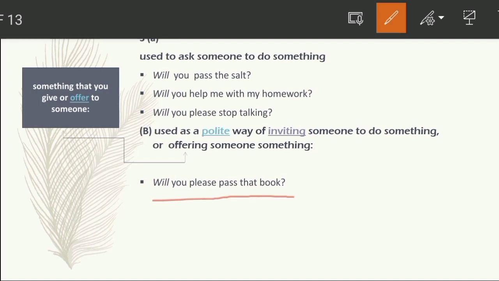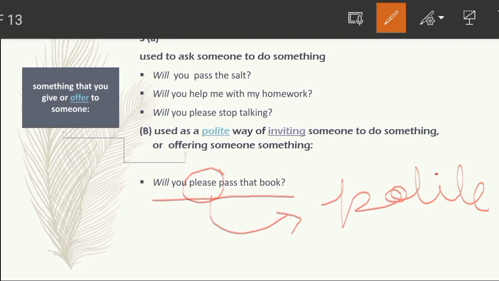The first is that if you find please in a sentence, like here, you can see, will you please pass that book? Here in this sentence, please is present in the middle of the sentence. You can find please at the last of the sentence too. I'll show you. But the first thing to understand whether a sentence is polite or not is the presence of please. Here please is present in the middle, so it is a polite manner of asking something.